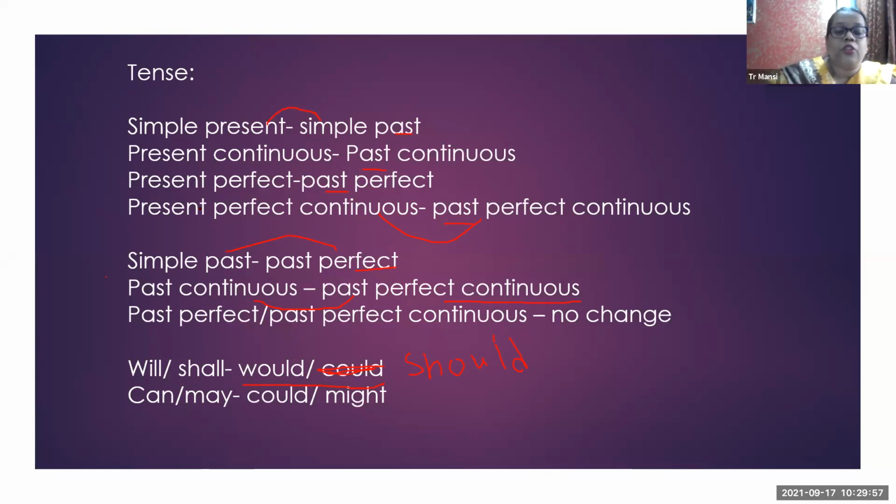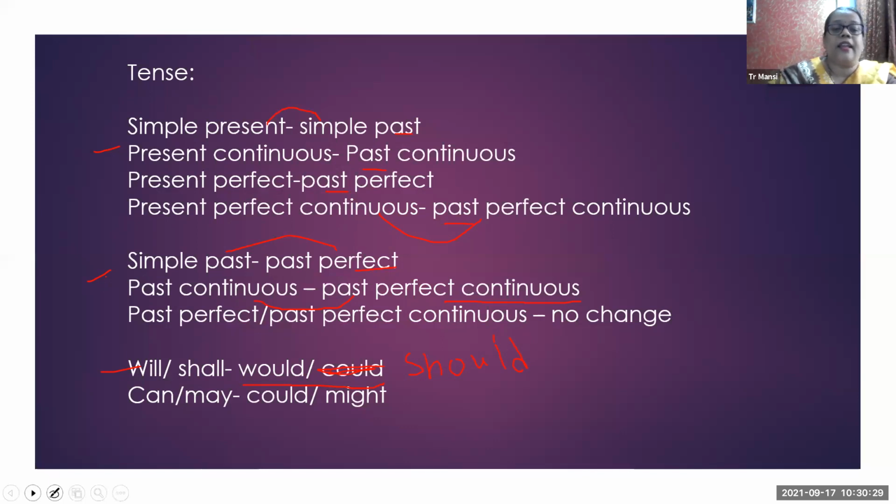So these changes you have to make if it is present tense, past tense, or future tense. For future tense, the changes are very simple. Instead of will, you will use would, and instead of shall, you will use should. Then if the modal words are there like can or may, you can change them to could or might. Okay, these are the rules for changing the tense in the sentence.